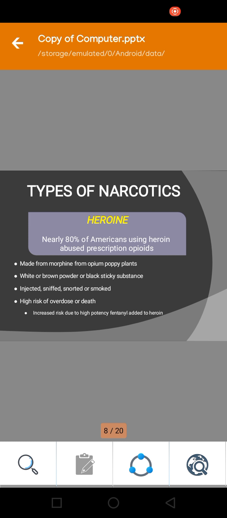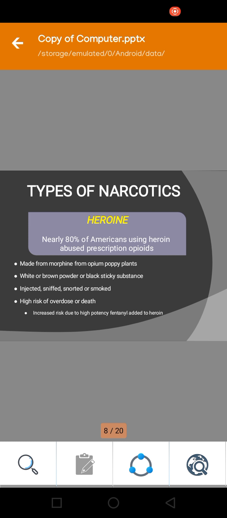If these narcotics are used in overdose, there is a high risk of death, because of the increased risk due to the high potency of fentanyl added to heroin.